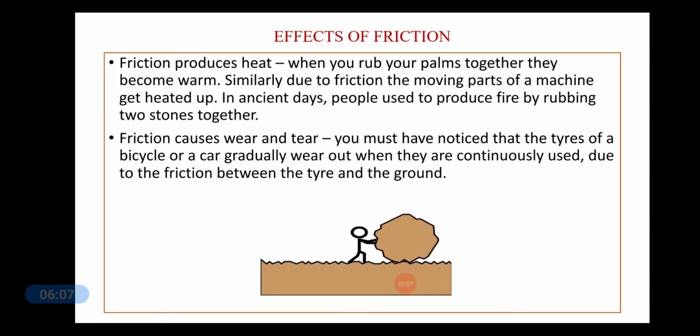Look at this. Here you can see the person is trying to move a round object on the ground. Now the ground is very rough and the round object also has a rough surface. The same thing happens with the tire and the ground also. The tire has a rough surface, whereas the ground also has a rough surface. When the tires are continuously moving on the ground, it causes wear and tear. Because of the frictional force, the tire surfaces get worn out.